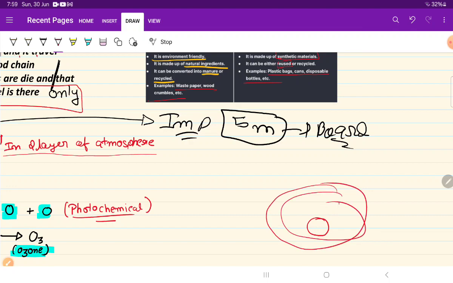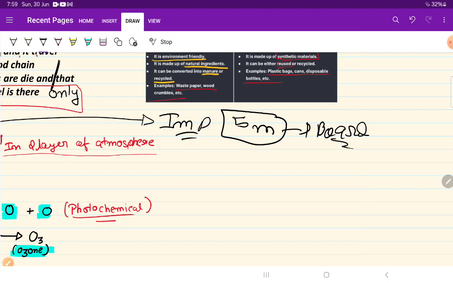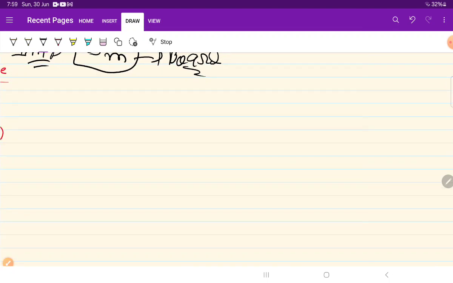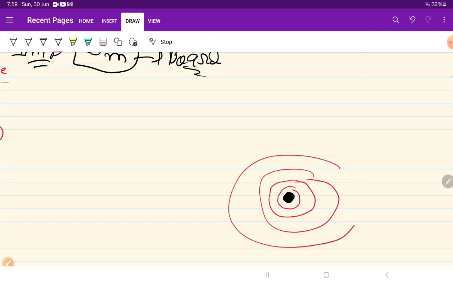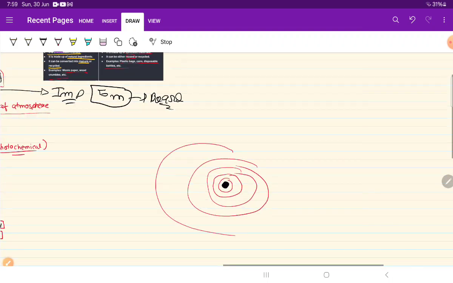This is our earth. I hope it is clear to you all. There is the atmosphere with 1, 2, 3, 4 and 5, the 5 total layers of the atmosphere.